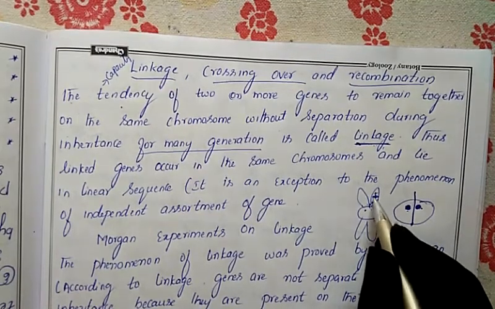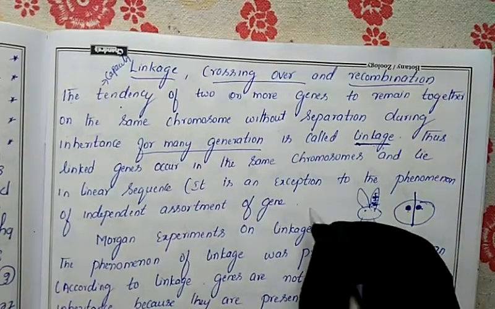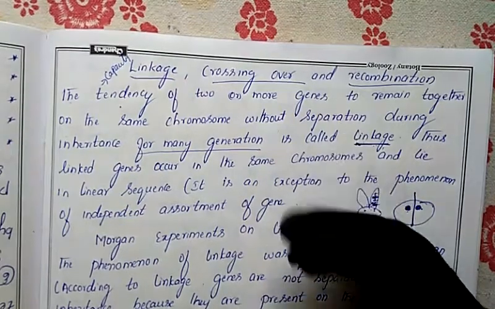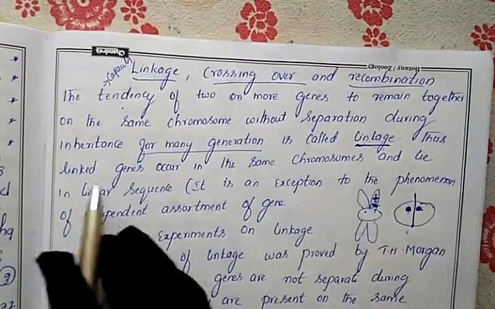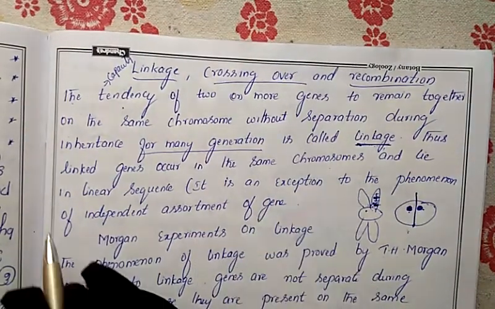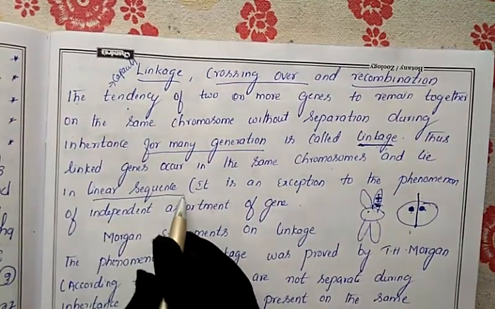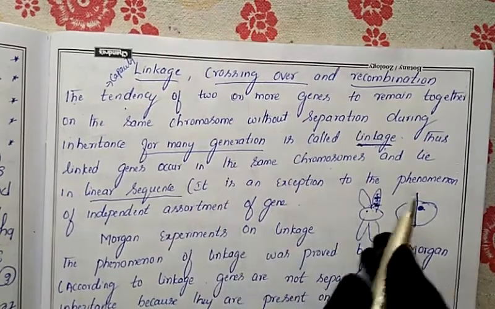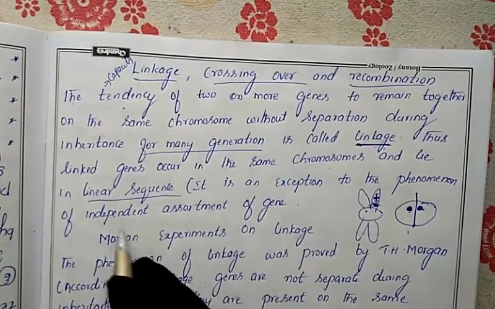As I said, T.H. Morgan showed that genes will be present on the chromosomes in a linear pattern. Here also, the linked genes will sit on the same chromosome, in a linear sequence pattern. It is an exception to the phenomenon of independent assortment of genes.